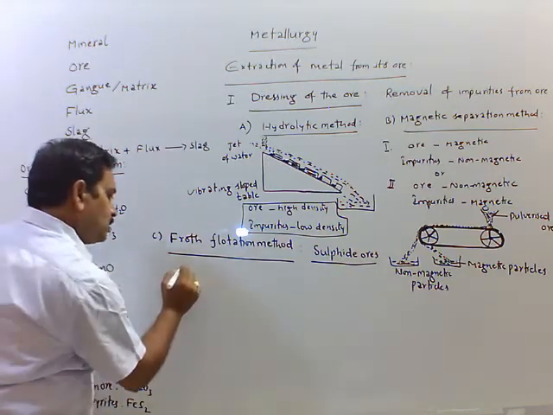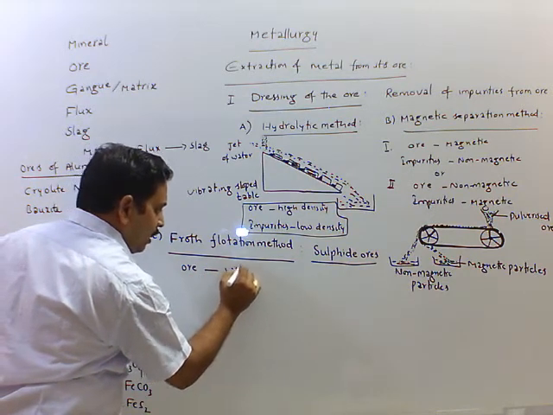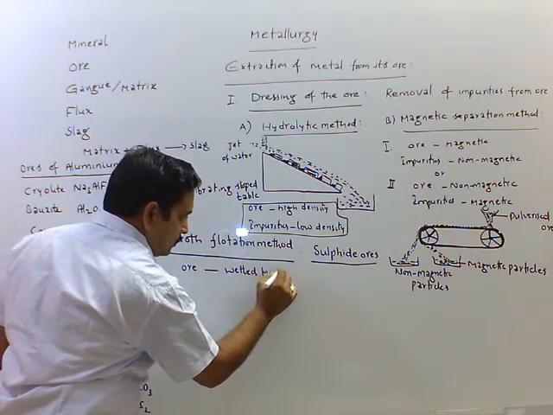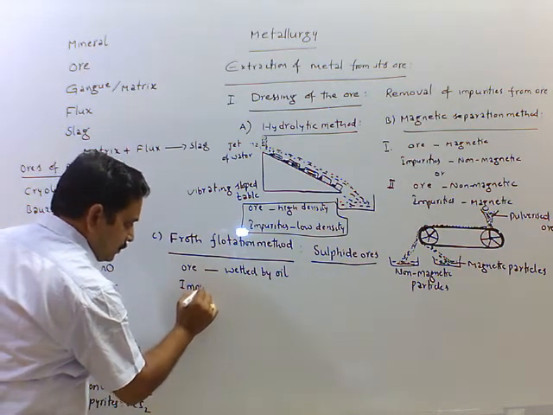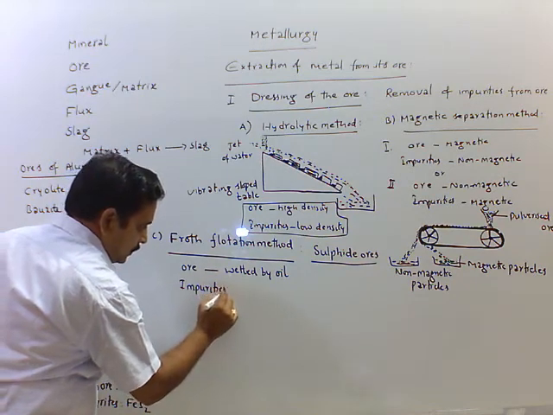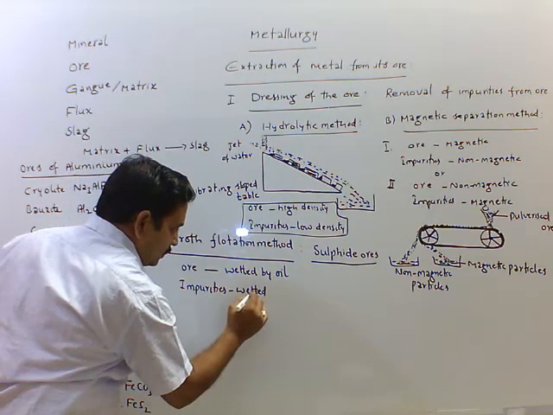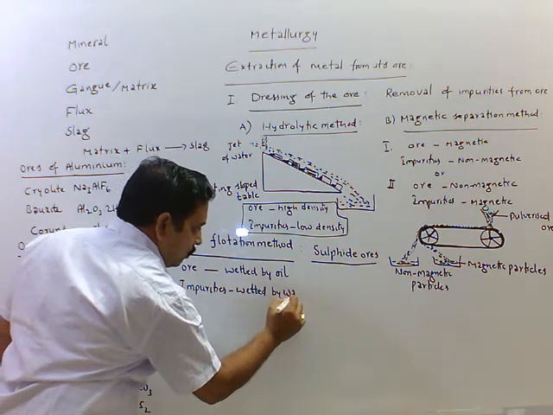Here the principle is that ore particles are wetted by oil and impurities are wetted by water.